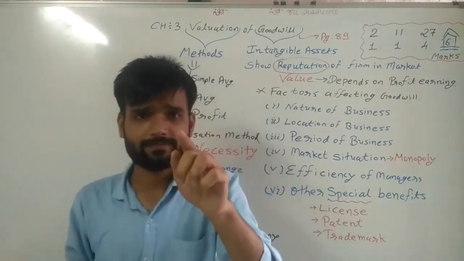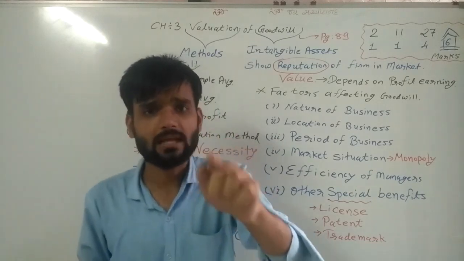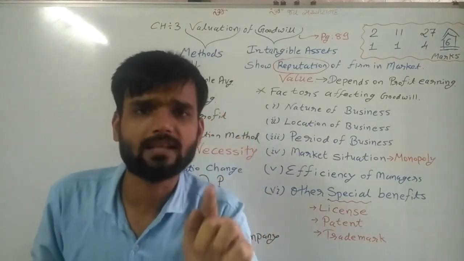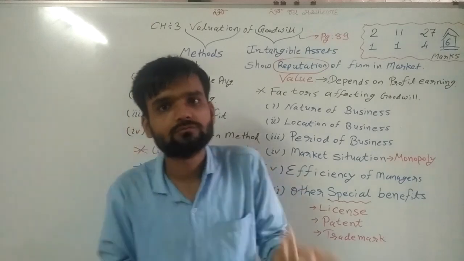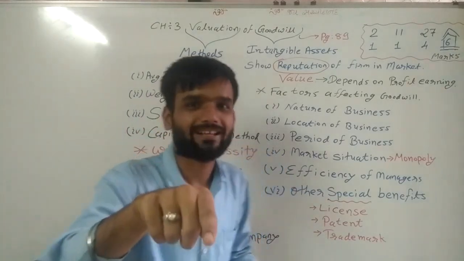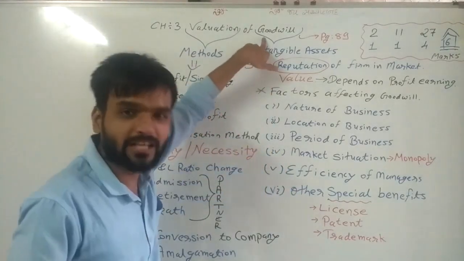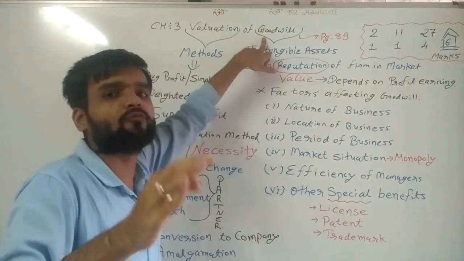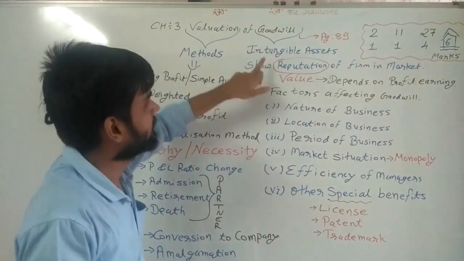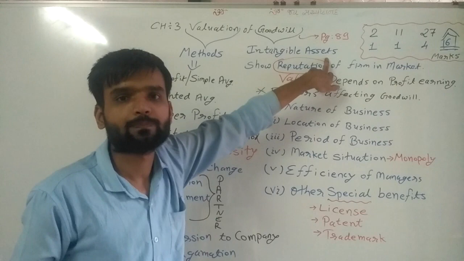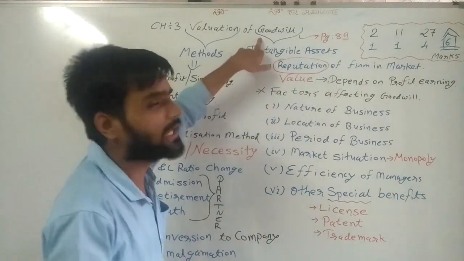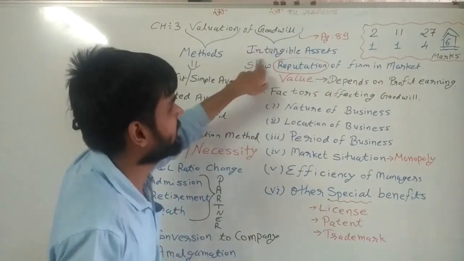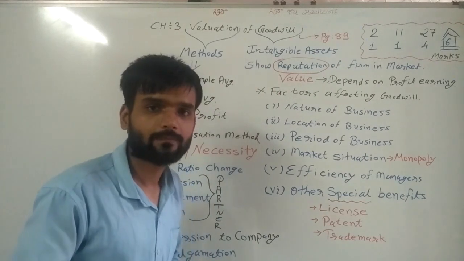That's why goodwill is an intangible asset, as we know. That's why in the definition of goodwill it is written intangible asset. So goodwill is an intangible asset.